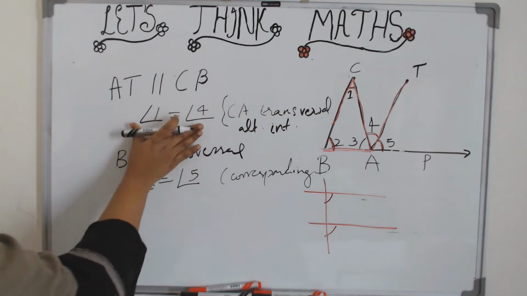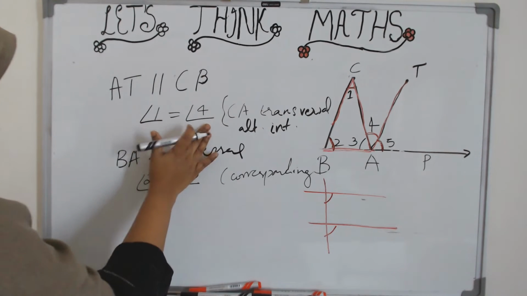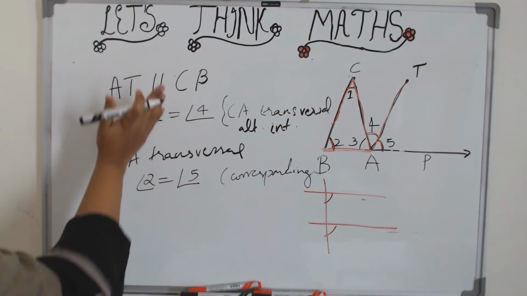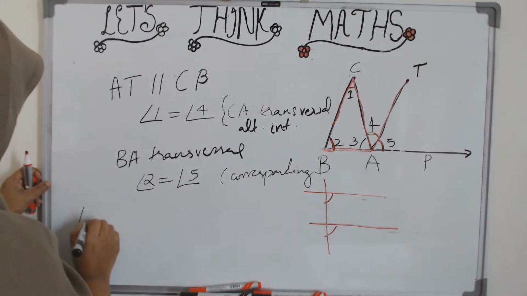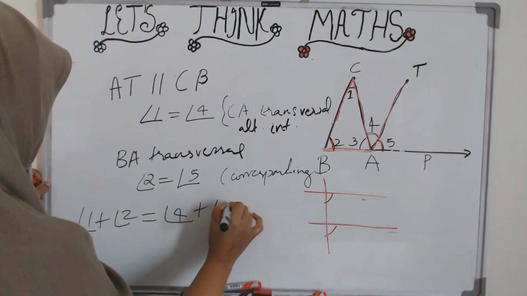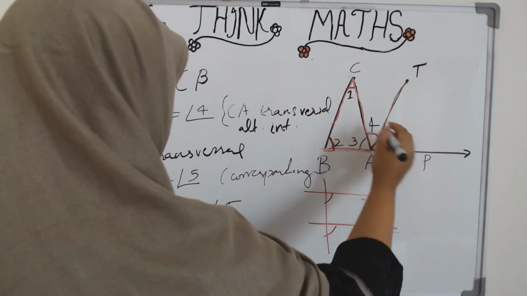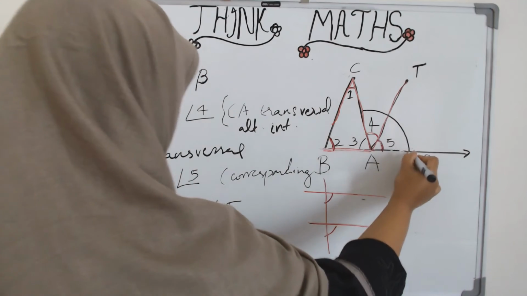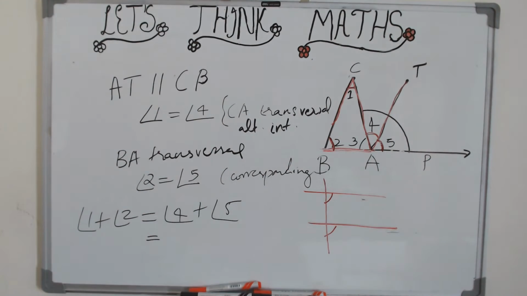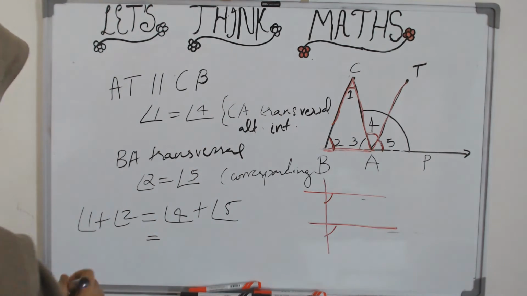So now you have two sets of equations. One says that angle 1 is equal to angle 4 and the second one says that angle 2 is equal to angle 5. So what if we add these two equations? You get angle 1 plus angle 2 is equal to angle 4 plus angle 5. But what is angle 4 plus angle 5? Which is CAP, or in other words, this whole angle. And what is that whole angle? It is the exterior angle which we were looking for. So we have proved that the exterior angle is equal to the sum of the interior angles.